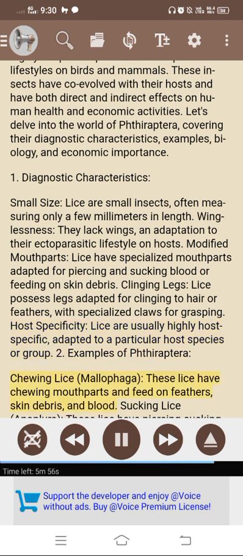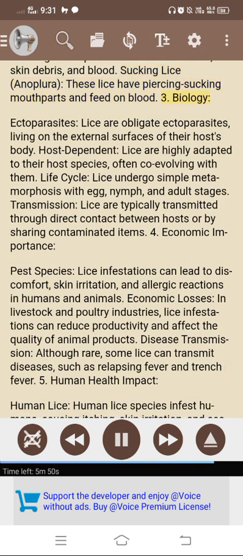2. Examples of Phthiraptera. Chewing lice, Menopon. These lice have chewing mouthparts and feed on feathers, skin debris, and blood. Sucking lice, Anoplura. These lice have piercing sucking mouthparts and feed on blood. 3. Biology.